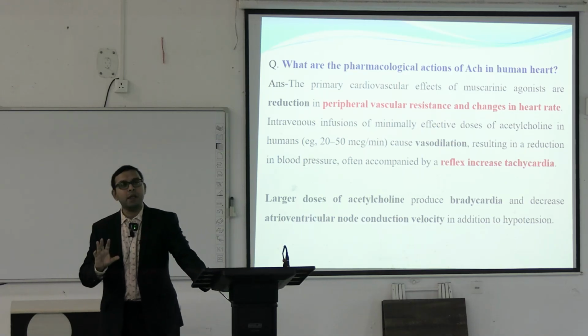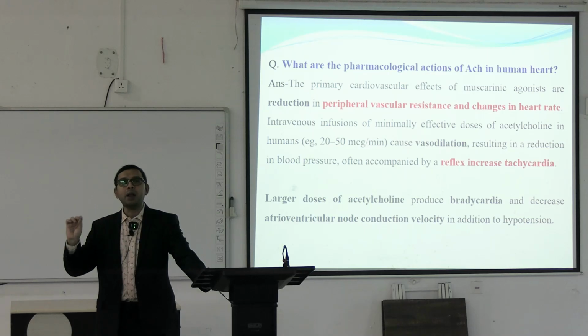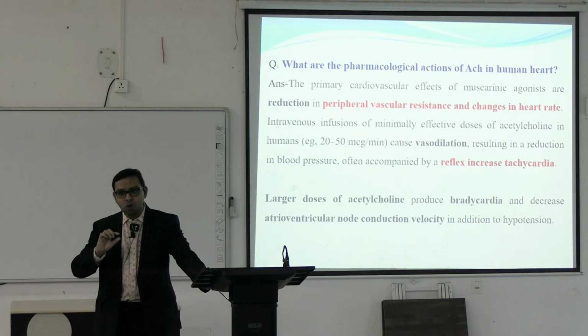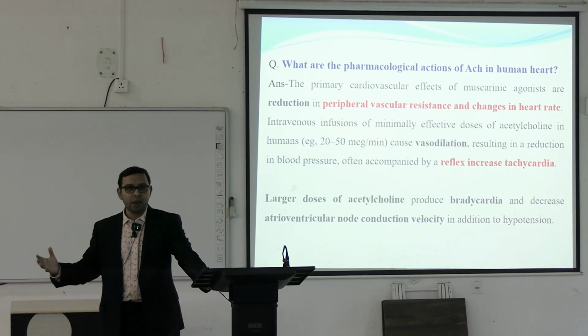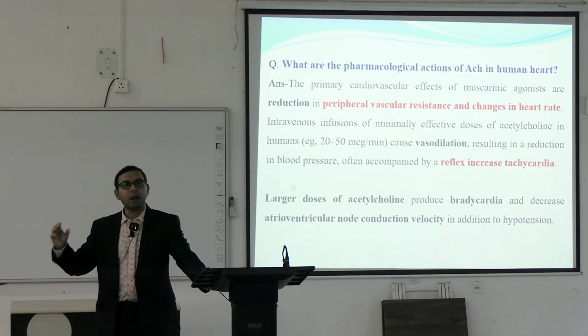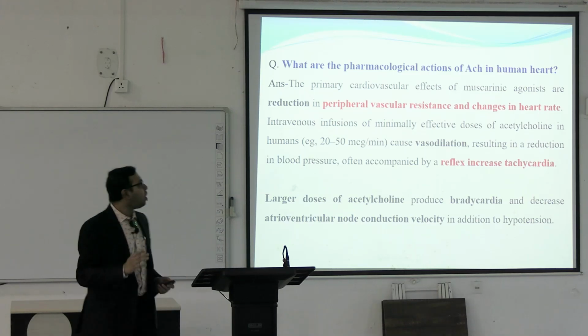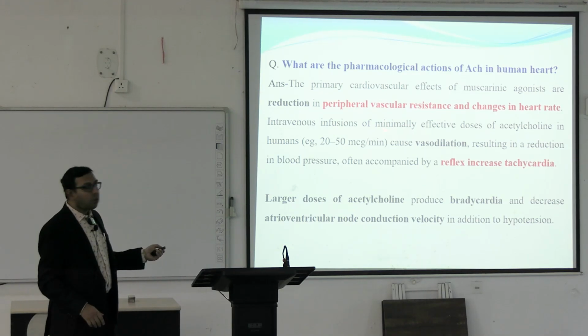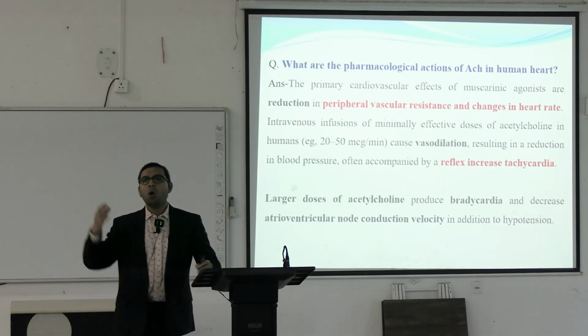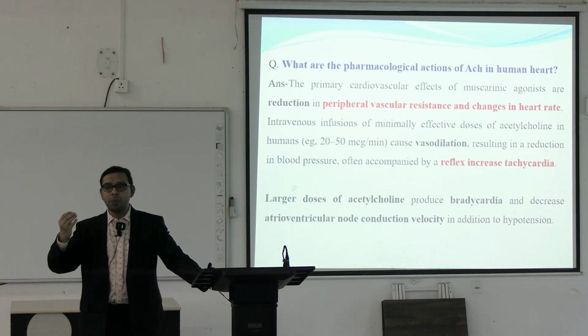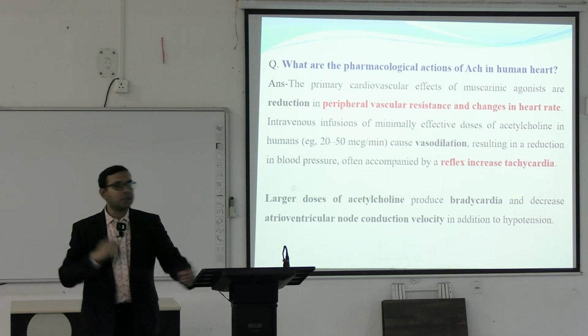One is the M2 receptor, which is present within the heart, and the M3 receptor is present in the endothelium of the blood vessels. But in the endothelium of the blood vessels, there is no direct innervation of cholinergic nerves, but when these cholinergic nerves are activated, there will be release of nitric oxide, and ultimately they cause vasodilatation. When there is vasodilatation, the peripheral vascular resistance will be decreased, and when the M2 receptor within the heart is activated, all the actions of the heart are decreased. So there will be decreased SA node impulse, decreased contraction, decreased impulse generation.